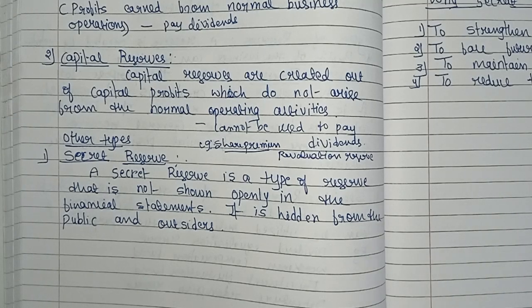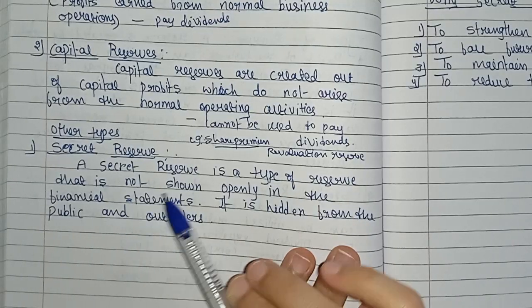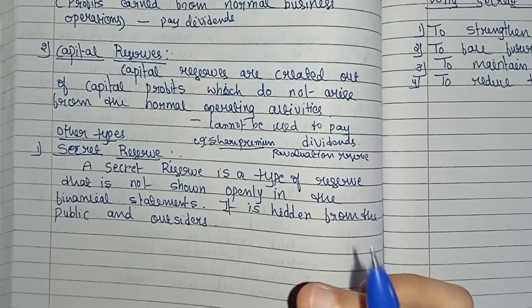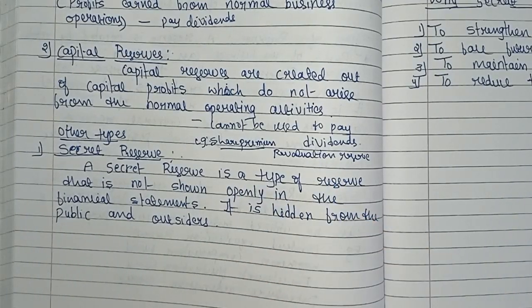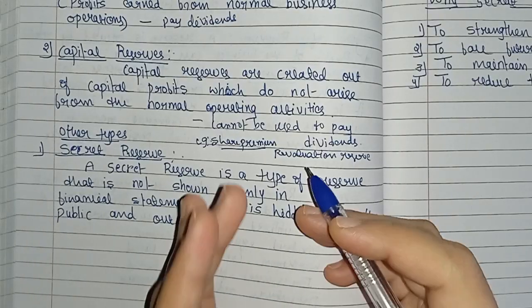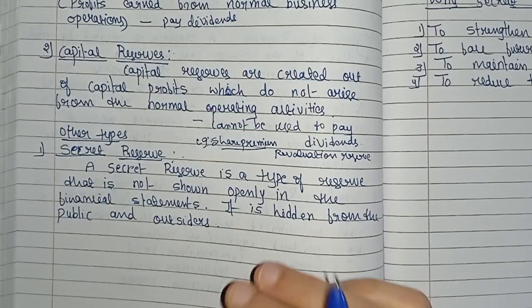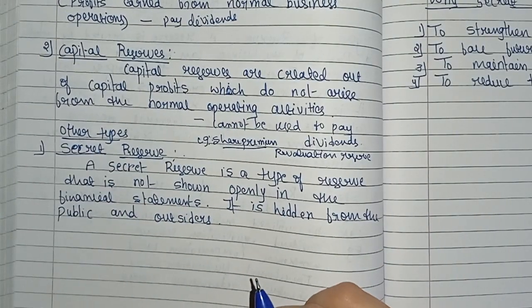Here, a secret reserve is a type of reserve that is not shown openly in the financial statements. It means we are not showing this secret reserve in the balance sheet. It is hidden from the public and outsiders. It is not shown in the balance sheet, and at the same time it is hidden from the public and outsiders also. That's why we call it a secret reserve.